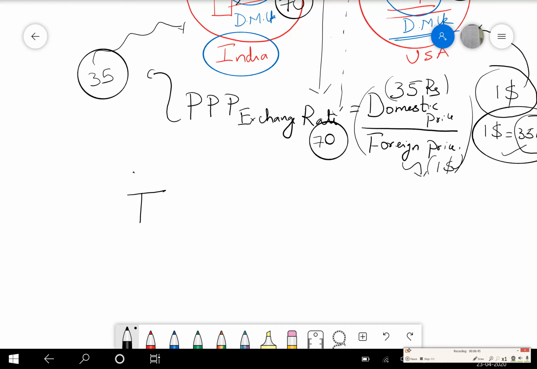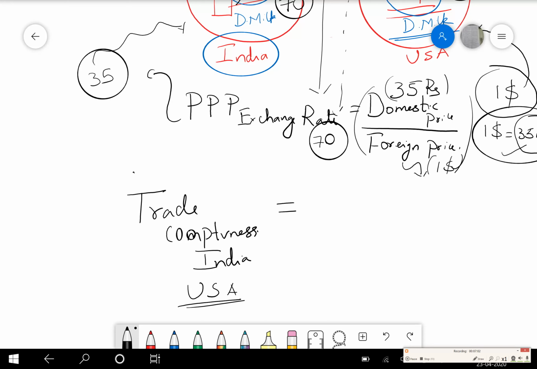Let's say I am going to measure the trade competitiveness of India with respect to a country called the US. So how do I measure that? How do I define this trade competitiveness? How do I arrive at it? What are the things it depends on?